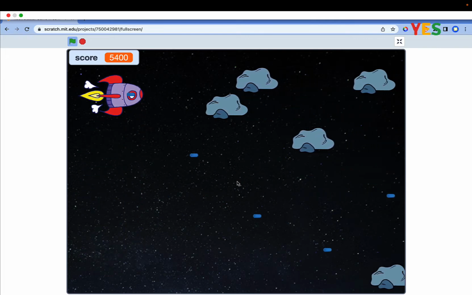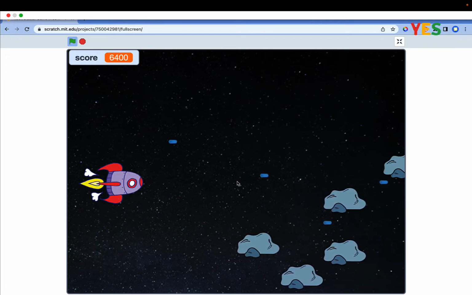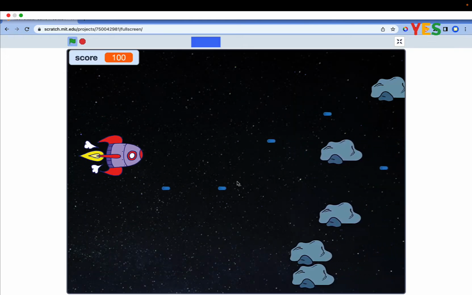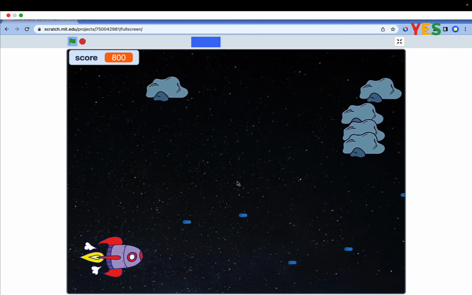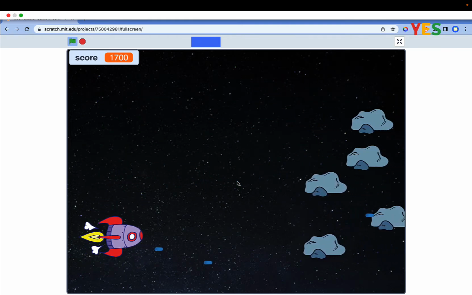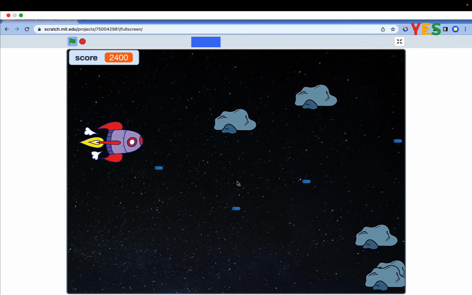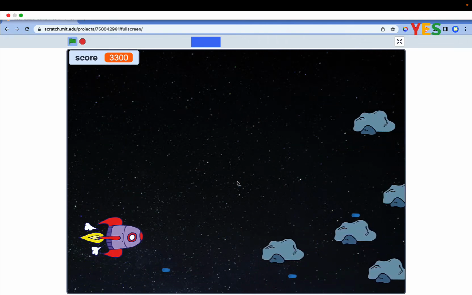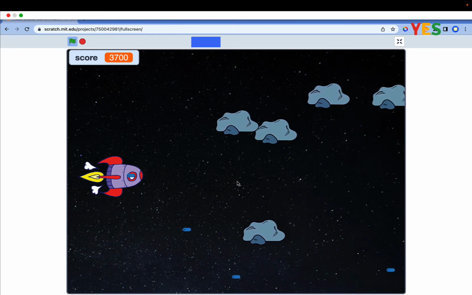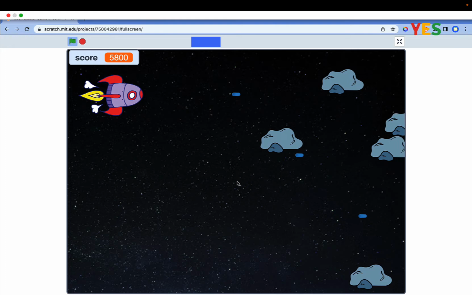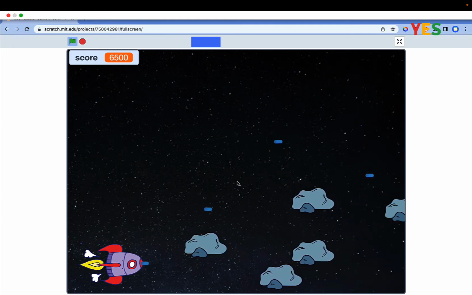A Rocket Blaster game is a game where you control the rocket ship and fire the laser to blast the space rock, and if the laser touches the rock and it blasts, then the score will increase by 100. Using the up and down arrow keys, you can control the direction of the rocket ship.